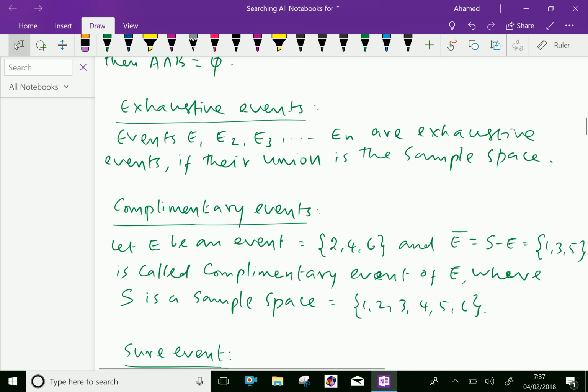Exhaustive events. Next one, events E1, E2, E3, up to En are exhaustive events if their union is the sample space. Means each subset together gives the total sample space.